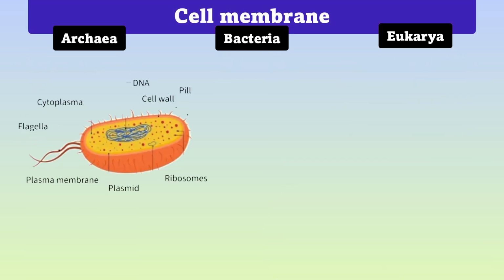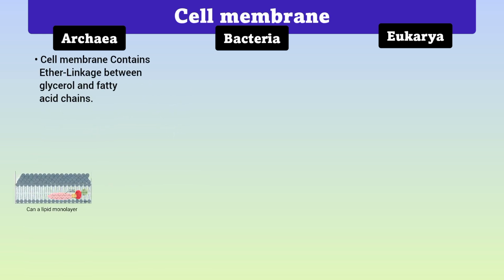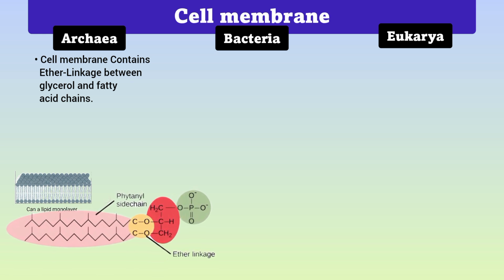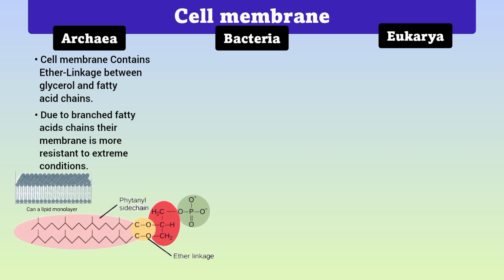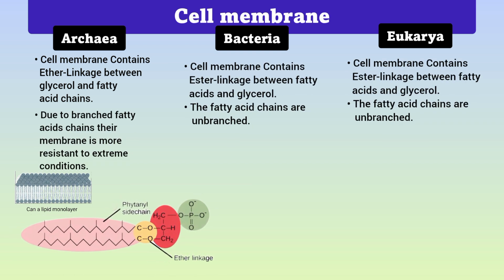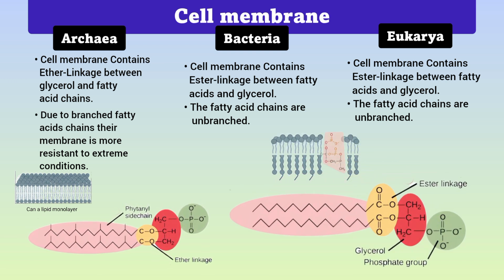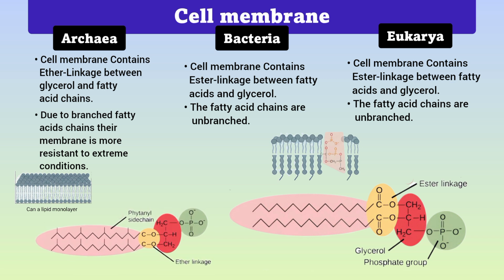Archaea are unique organisms due to their composition of cell membrane, cell wall, genetic material, and metabolism. Their cell membrane contains lipids with ether linkage between glycerol and fatty acid chains. The fatty acid chains are branched. That's why their cell membranes are more resistant to extreme conditions. On the other hand, bacteria and Eukarya have membrane lipids with fatty acids attached to glycerol by ester linkages. The fatty acid chains are unbranched.